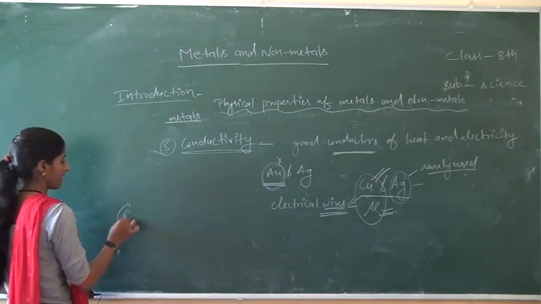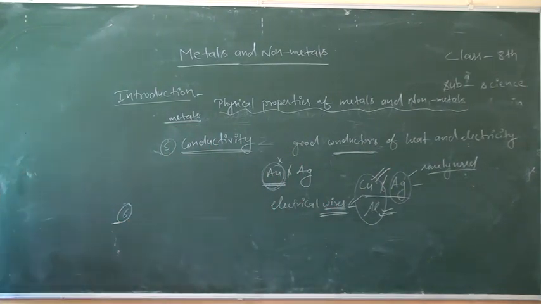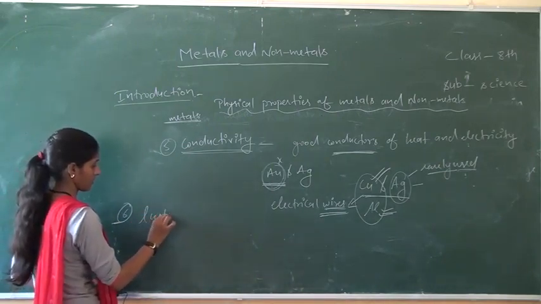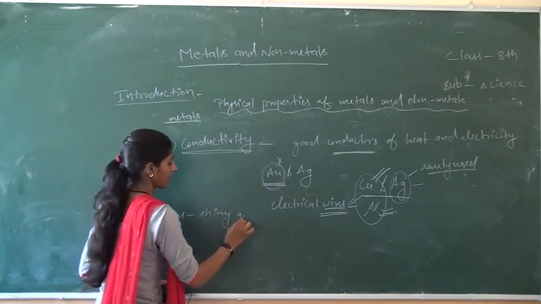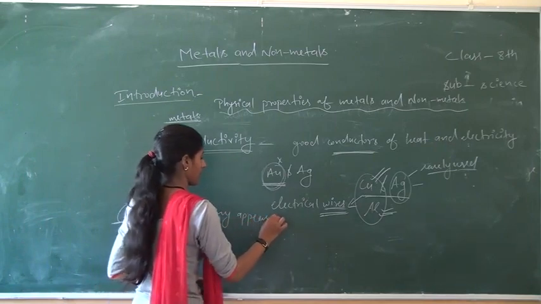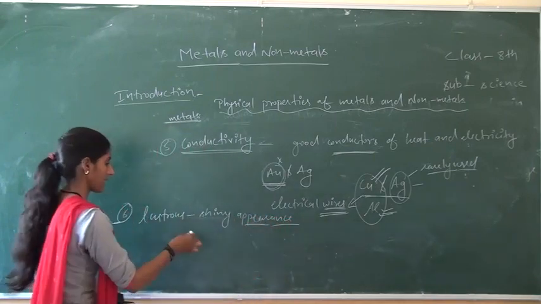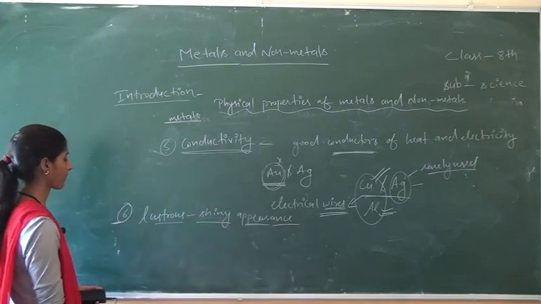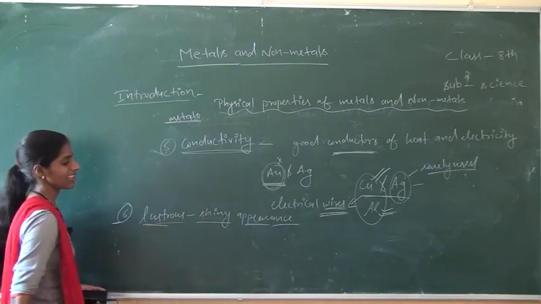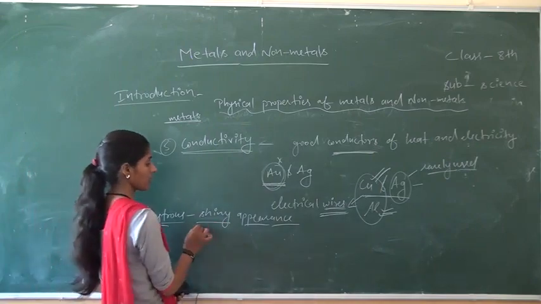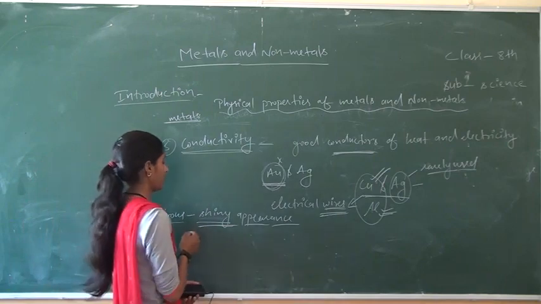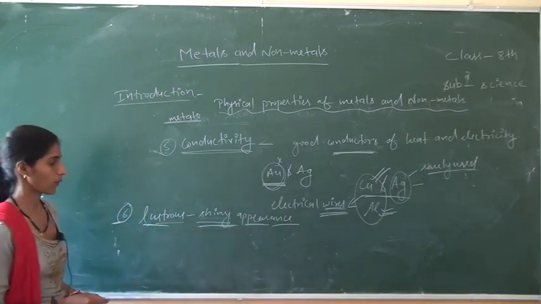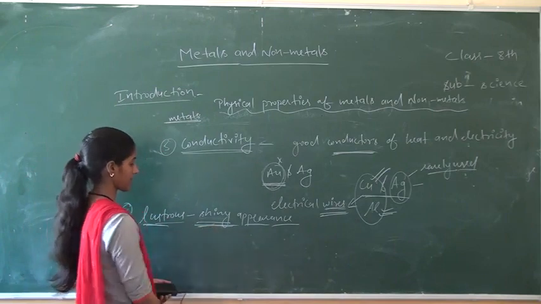After that, next physical property is lustrous. Luster means shiny appearance. Most of the metals are lustrous in nature, means they have a shiny surface. Their upper surface is so shiny, due to which this property is followed by most of the metals.